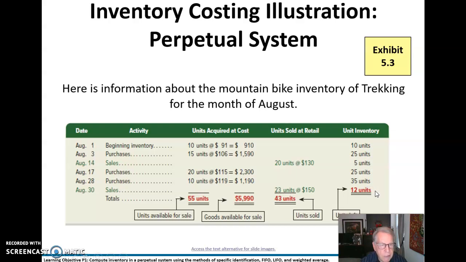So our unit inventory at any point in time is given here. And the units left is going to be 12 units. No matter which method we use, it's always going to be 12 units, and the total available is always going to be 55 units, and the goods available is always going to be $59.90, and the goods sold is always going to be 43 units. It's how we cost them that's different between these methods.